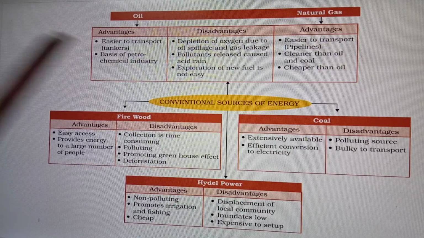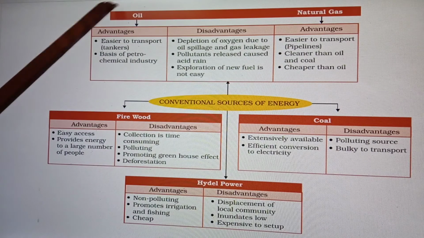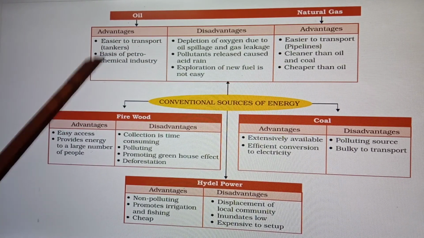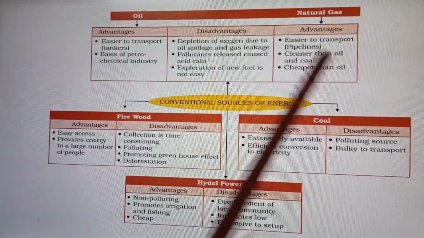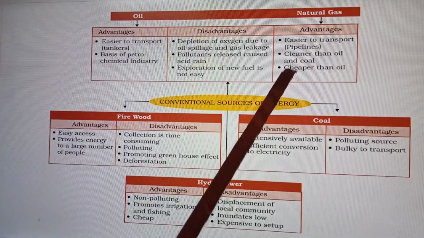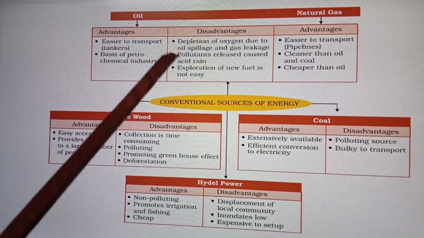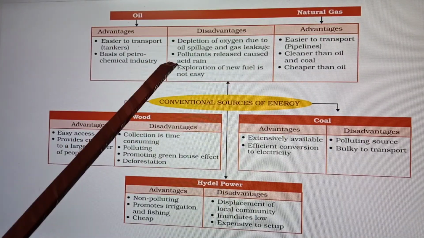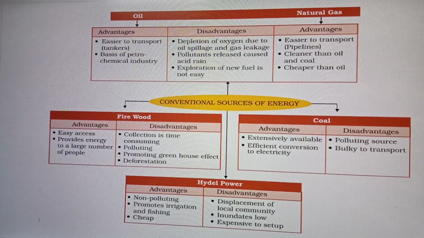Now here you can see the advantages and disadvantages of oil and natural gas. Oil is easier to transport and is the basis of the petrochemical industry. Natural gas advantages: easy to transport, cleaner than oil and coal, cheaper than oil. Disadvantages: depletion of oxygen due to oil spillage and gas leakage, pollutant release, cost, acid rain. Exploration of new fuel is not easy.